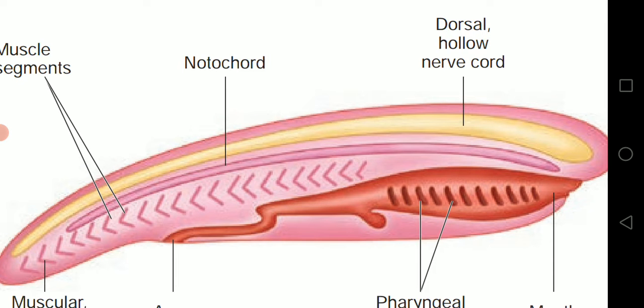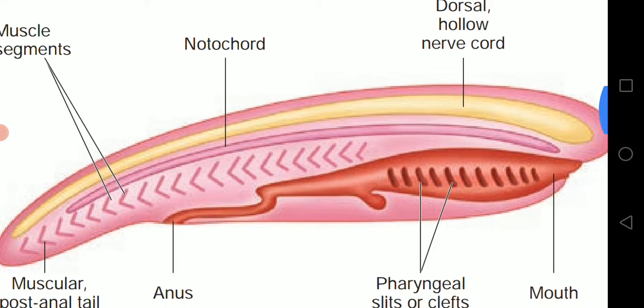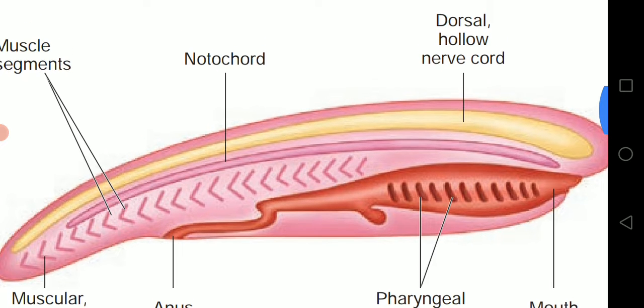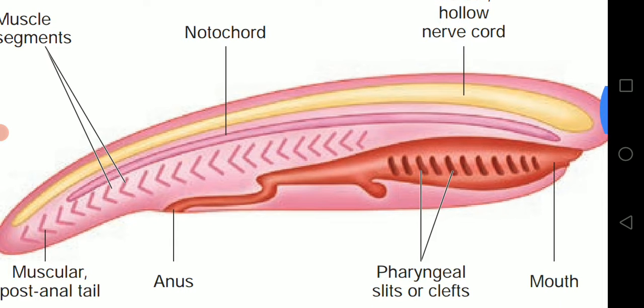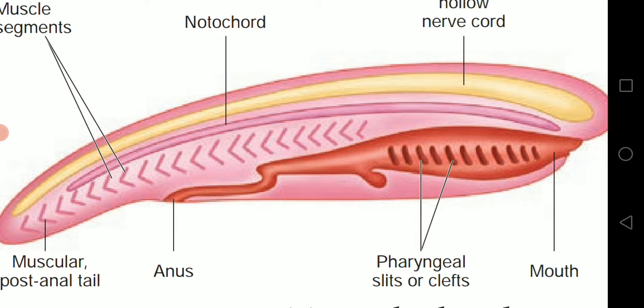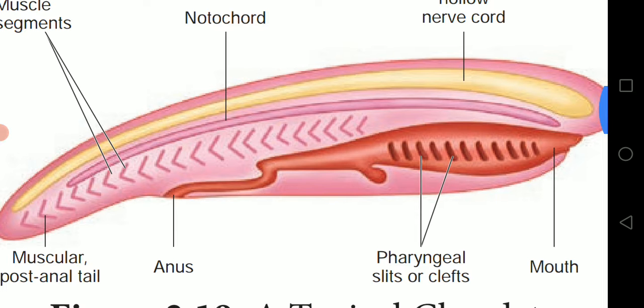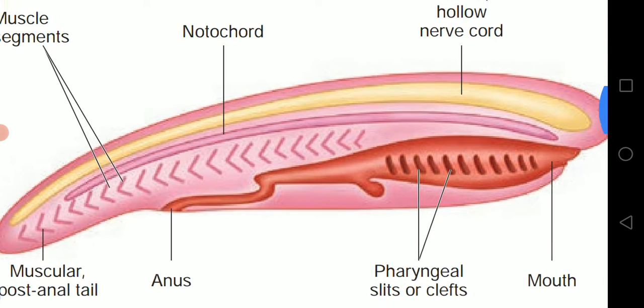It lies above the notochord and below the dorsal body wall. Do you understand? It serves to integrate and coordinate body functions. In higher chordates, the anterior end of the nerve cord gets enlarged to form the brain, and the posterior part becomes the spinal cord protected inside the vertebral column.